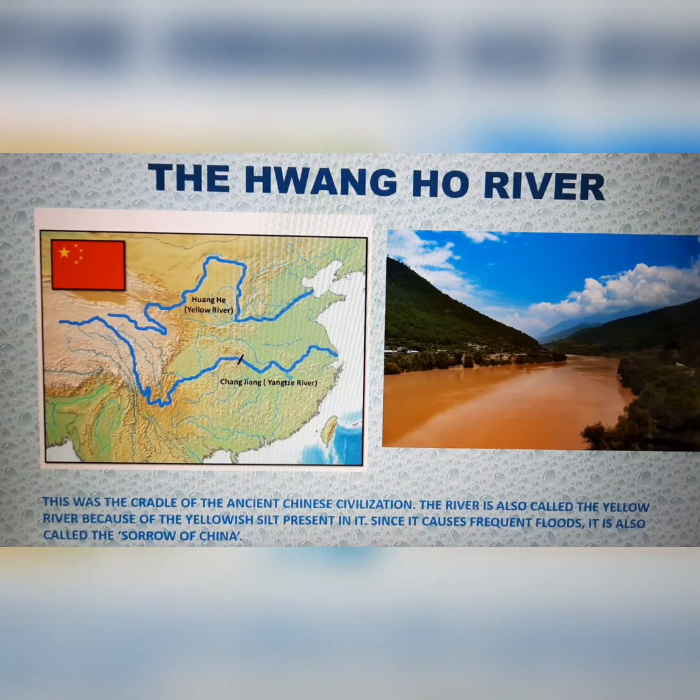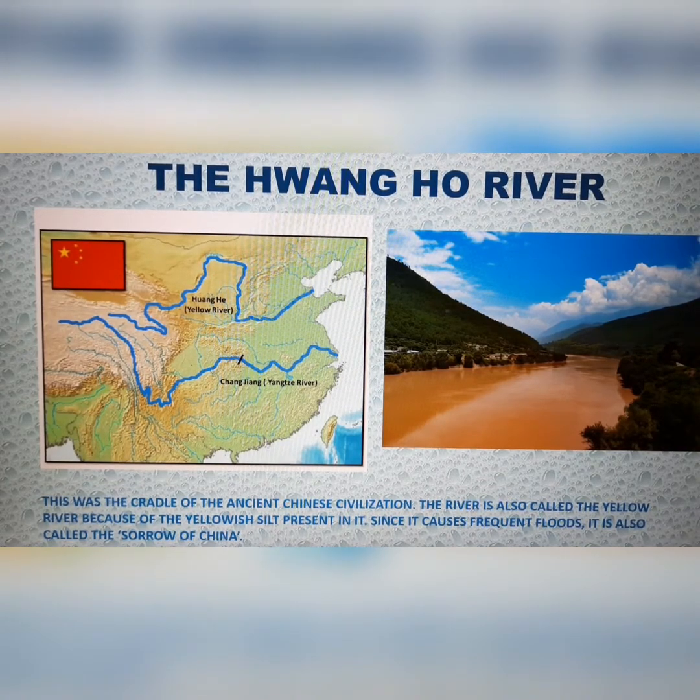But this particular river carries silt which is yellowish in color, which is the reason why this is also known as the Yellow River. But one important aspect of the Huanghe River is the fact that it often floods its banks, which is the reason why several villages have to bear the brunt of the river's rage. So, apart from being called the Yellow River, it is also known as the sorrow of China.